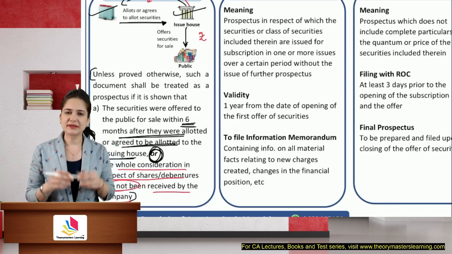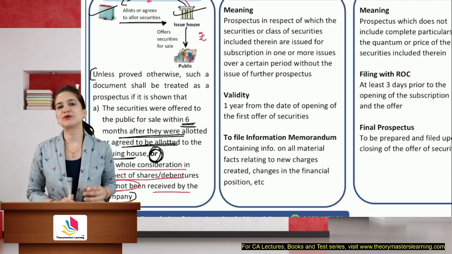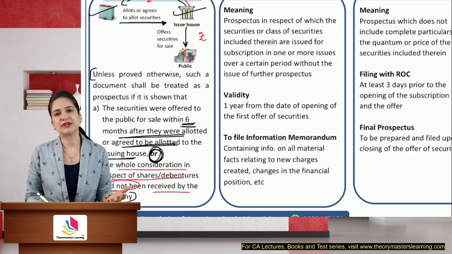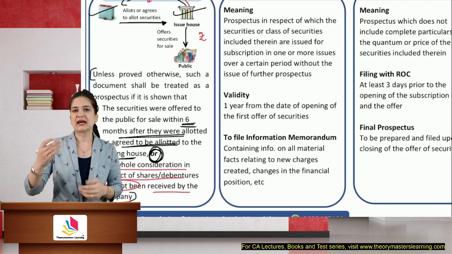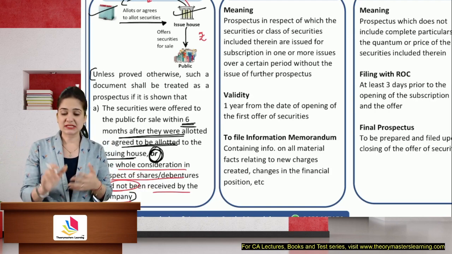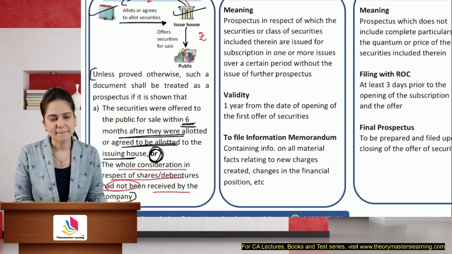Why are you paying it in installments as and when you receive it from the public? It means this is not your investment. This is a well-planned business activity. If this was your investment, you would have given the entire money to the company, but you're not doing so. As and when the public is giving you money, you are then passing it on to the company. This is a deemed prospectus. It is like a public issue. All the provisions of prospectus will apply.